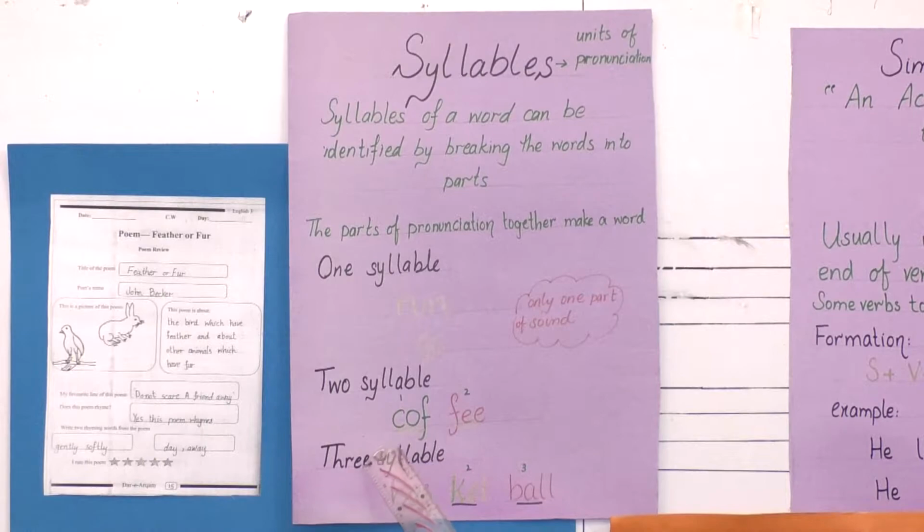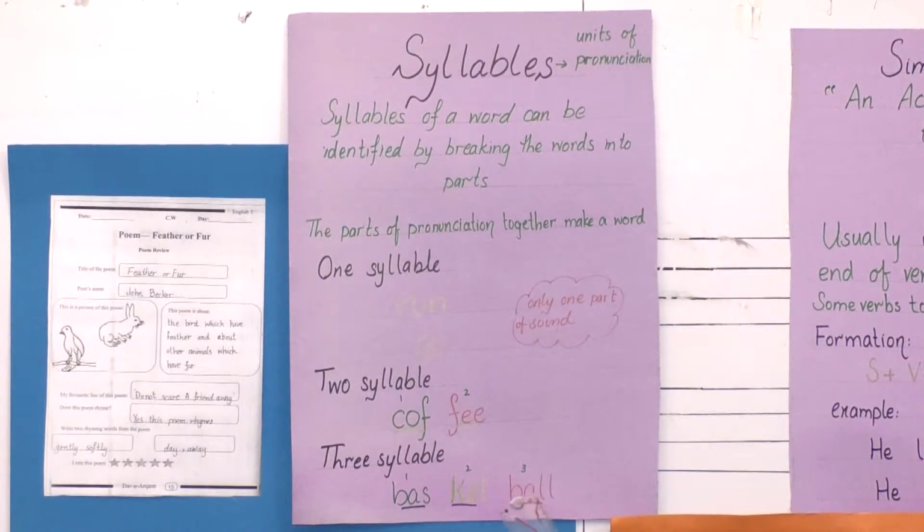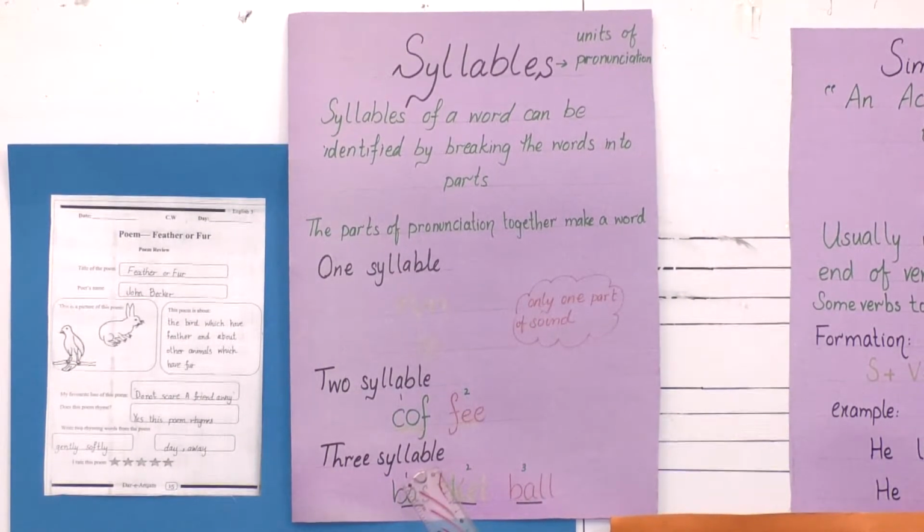Two-syllable words like coffee. Now there are two sounds in it, coffee. So it is a two-syllable word. Three-syllable words, basketball. Basketball. Now it can be divided into three pronunciations. Basketball. So it is a three-syllable word.